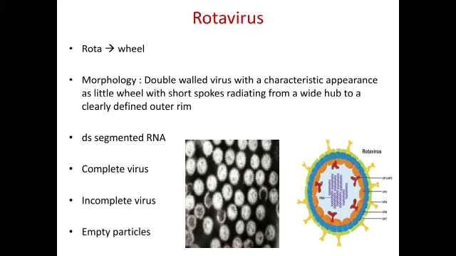Next is about rotavirus. The word rota means wheel. It is a double-walled virus with a characteristic appearance like a little wheel with short spokes radiating from a wide hub to a clearly defined outer rim. It is a double-stranded segmented RNA virus. The complete virus has a smooth surface, and the incomplete virus is smaller with a rough surface that has lost the outer shell. The empty particle without the RNA core is also seen.